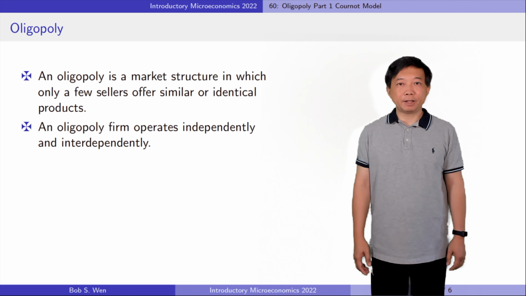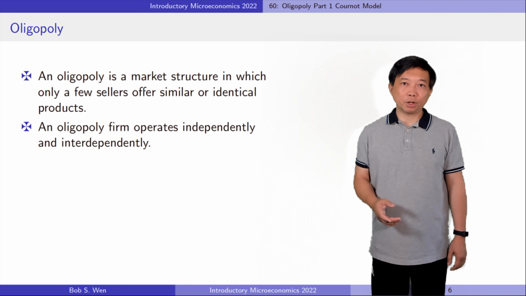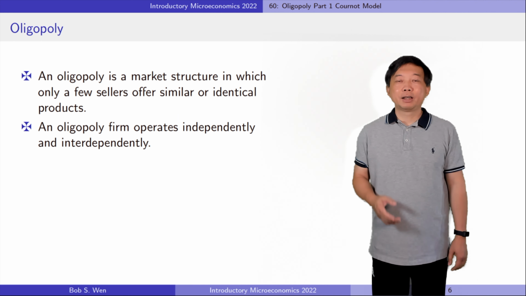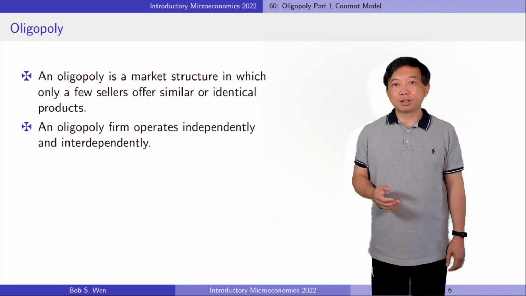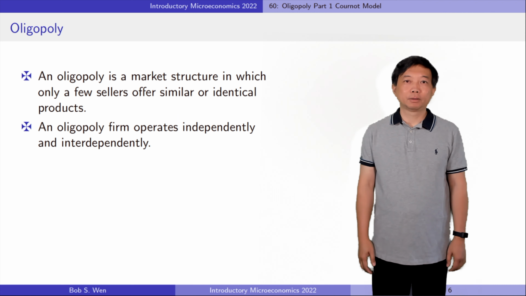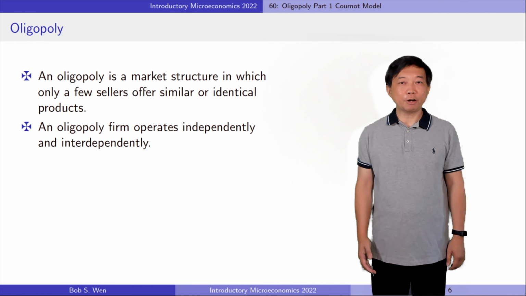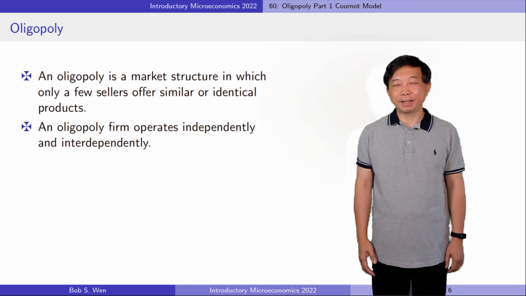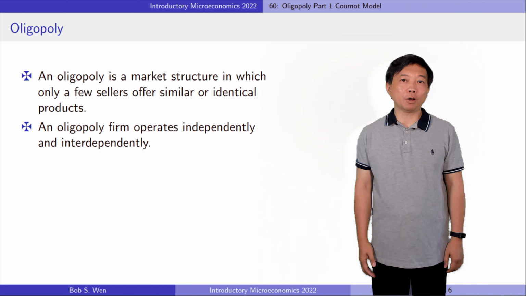I will briefly introduce three models that characterize oligopoly firms' interdependent behavior. They are the Cournot model, the Stackelberg model, and the Bertrand model. They are different in the variable the oligopoly firm can choose and the timing of their action.